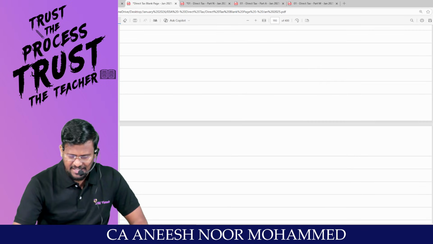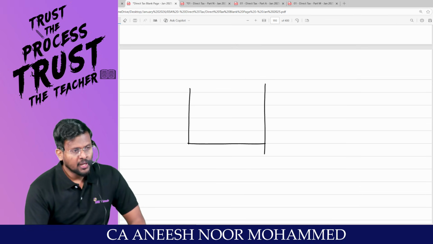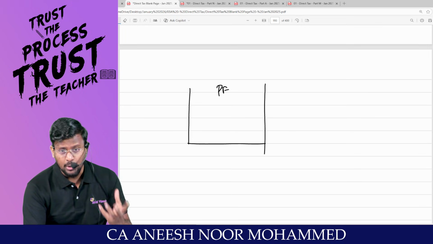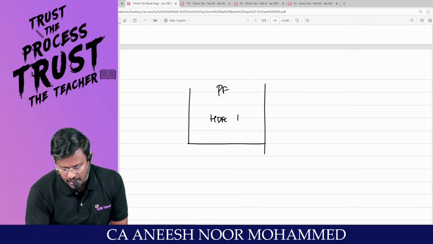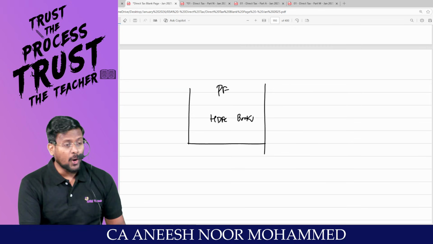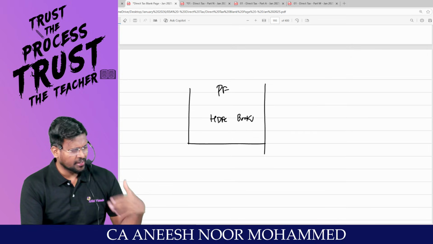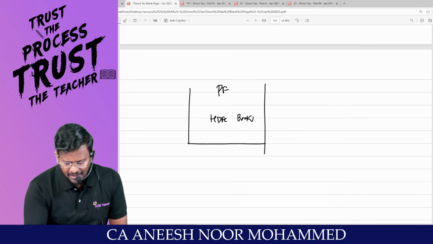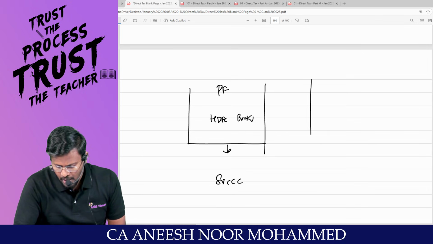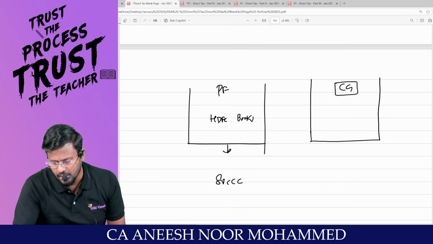What 80CCC is talking about is, for example, HDFC Bank. If you are depositing in the pension fund which is controlled by HDFC Bank or ICICI Bank or any private people who are approved under the IRDA, Insurance Regulatory and Development Authority of India, that is entitled to claim deduction under 80CCC. But the same fund, same bucket, is held by the central government also.